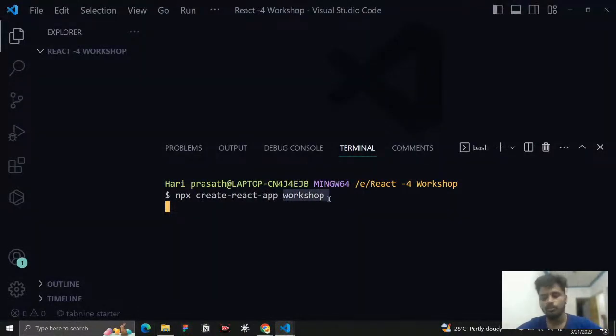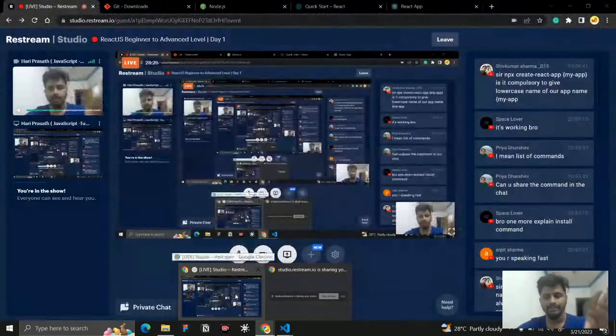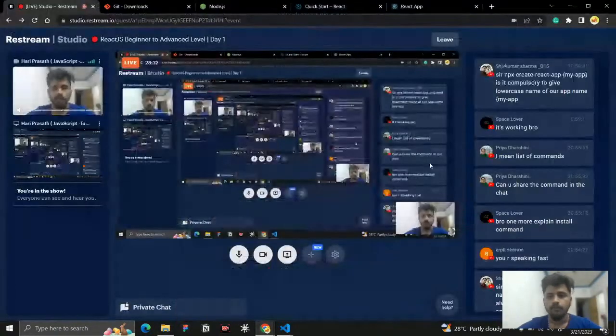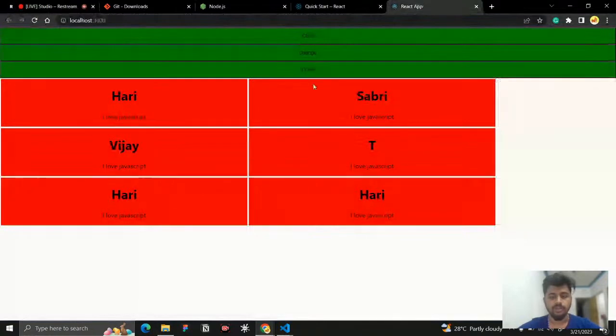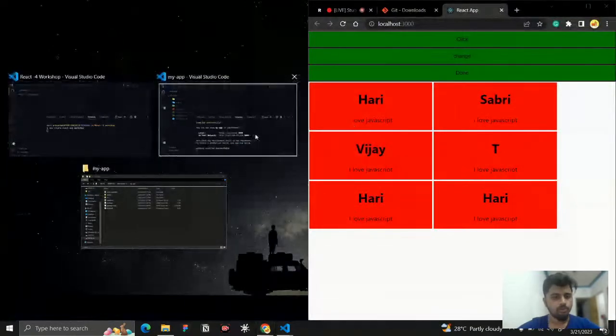Now we are using the workshop folder. We are working with it, and it is going to install workshop. I think because of my network issue, it was not installing. But once you start to write this command, it will install definitely, and you will get a basic structure folder. Okay, fine. Let me go here. So this is the application that is inside it. Now let me work here.